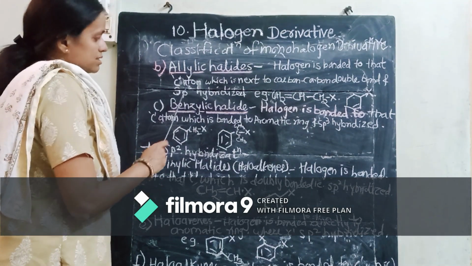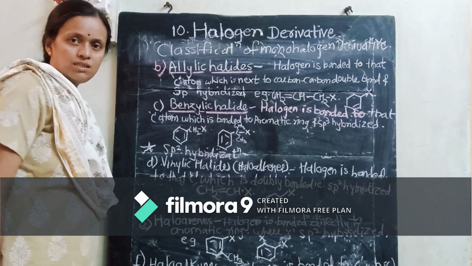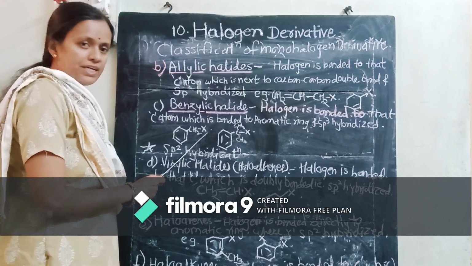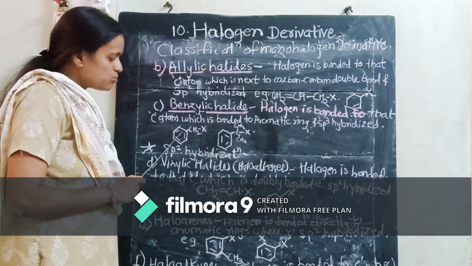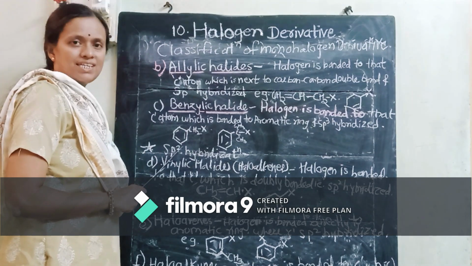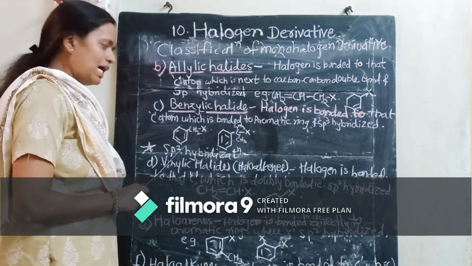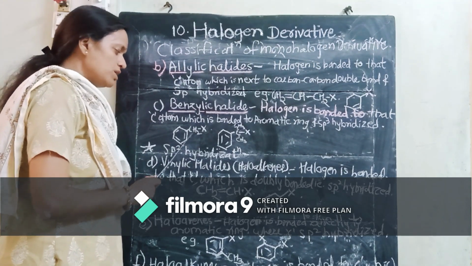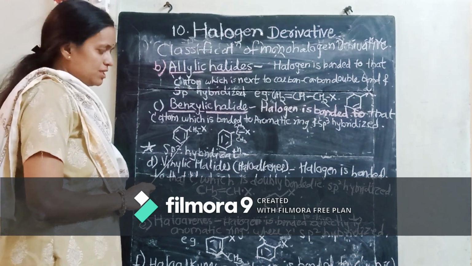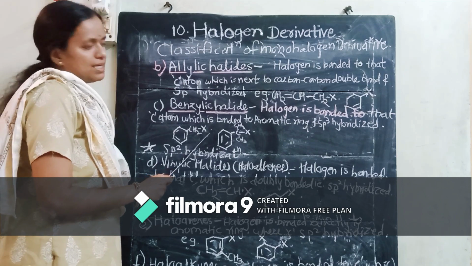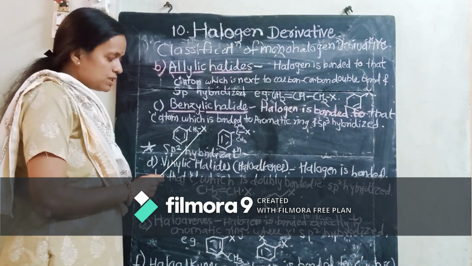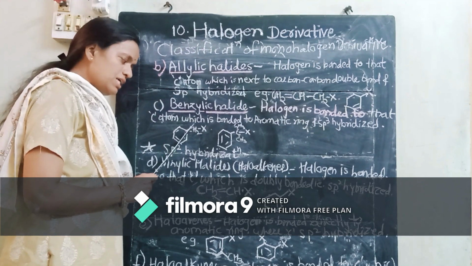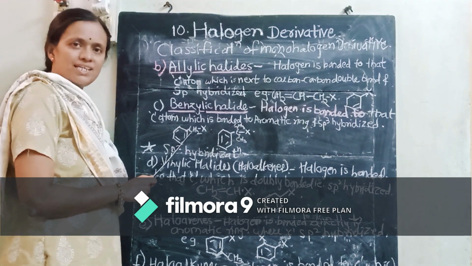Next class, that is benzylic halide. Now in benzylic halide, the halogen is bonded to the carbon atom which is bonded to the aromatic ring. Getting it? What I have told? The halogen is bonded to that carbon which is bonded to this aromatic ring, isn't it? So this will be a primary benzylic halide, isn't it? This carbon, to which the halogen is bonded, is also sp3 hybridized, isn't it?